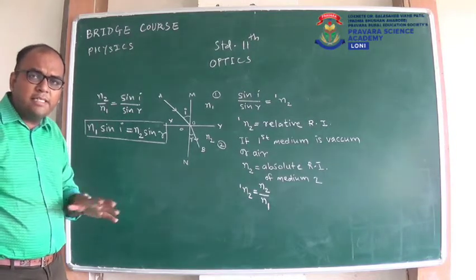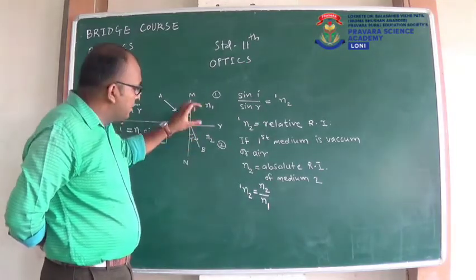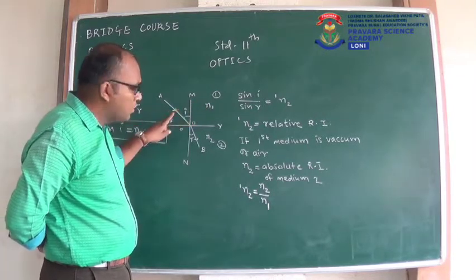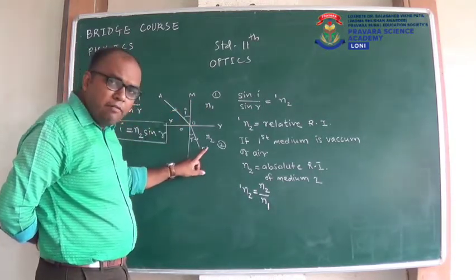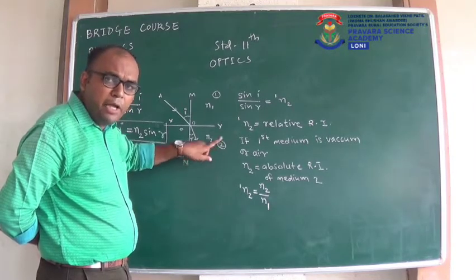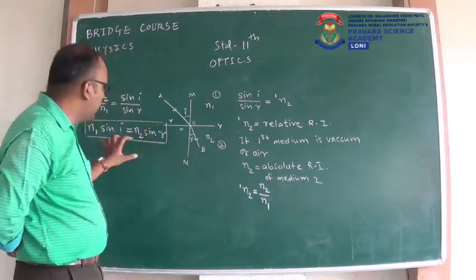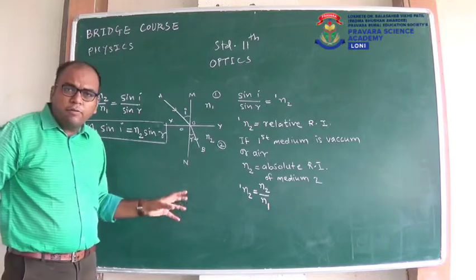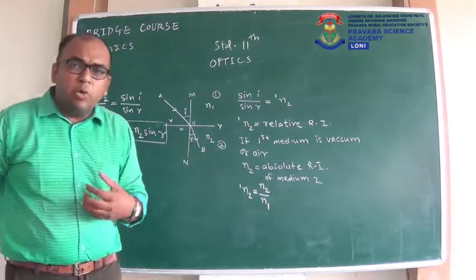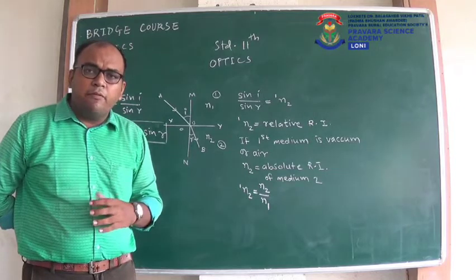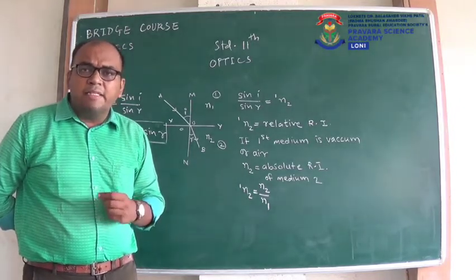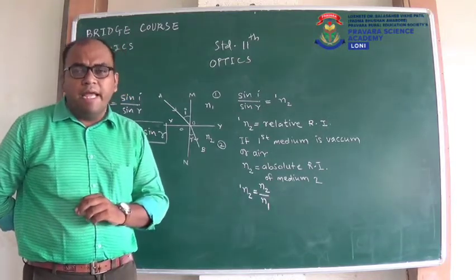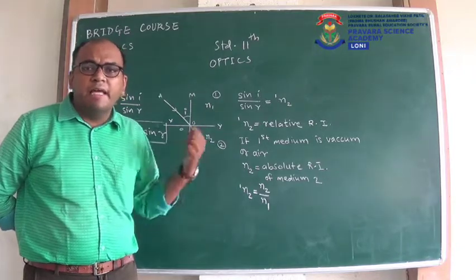And there is a very easy trick to remember this. If two mediums are given, then the refractive index of the first medium into the sine of the angle present in that medium is equal to the refractive index of the second medium into the sine of the angle present in that medium. So you can use this expression after this, N1 sin I is equal to N2 sin R. Now in the case of refraction, we are going to see two conditions: light rays traveling from rarer medium to denser medium, and light rays traveling from denser medium to rarer medium. We are also going to see one more formula of refractive index in terms of the velocity of light in these two mediums.